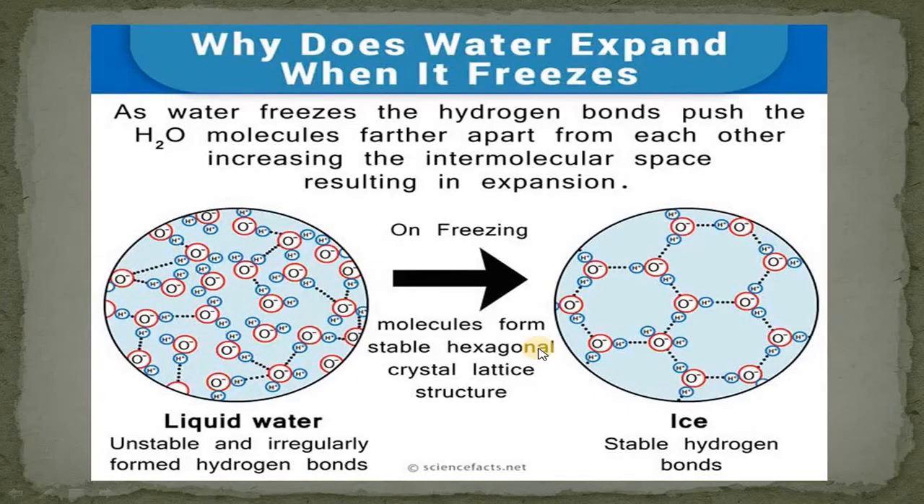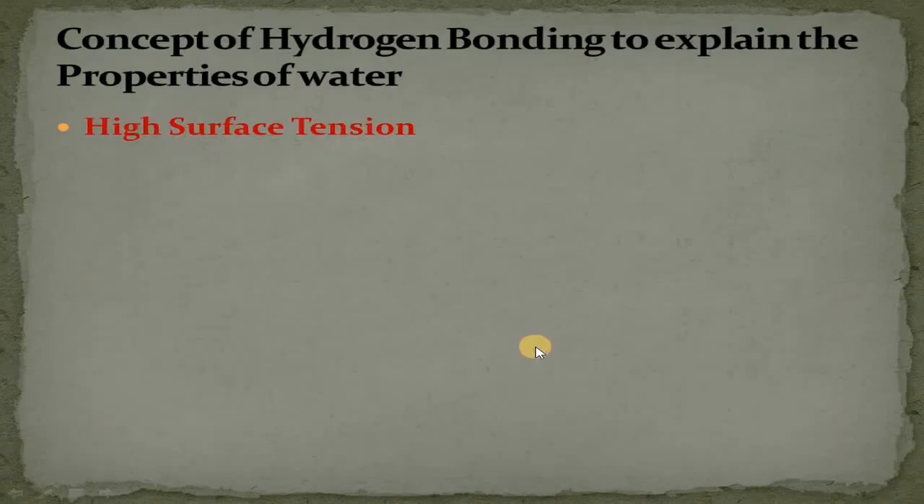So ice is less dense than water and it will float at the surface of water and act as an insulating layer to the rest of the water. That's all about the anomalous behavior of water. Next we have the concept of hydrogen bonding to explain the properties of water, how hydrogen bonding is responsible for different properties of water.